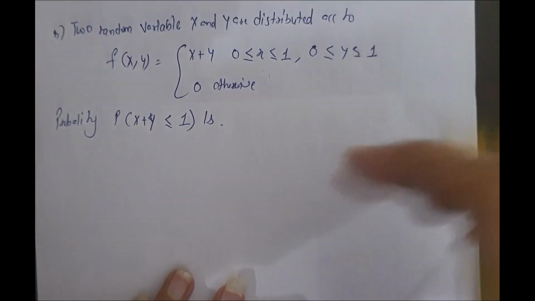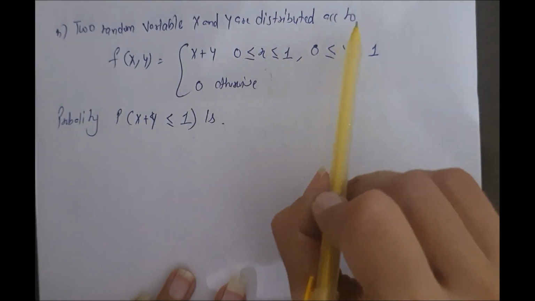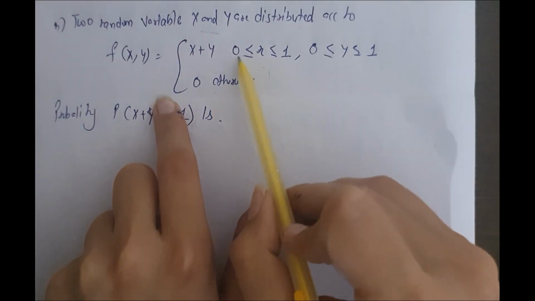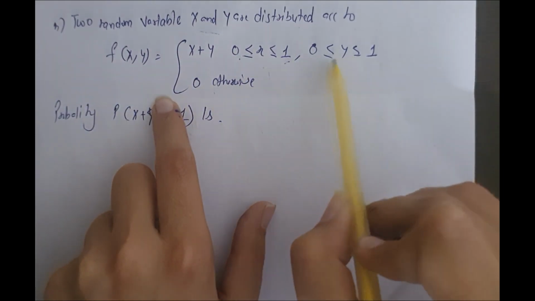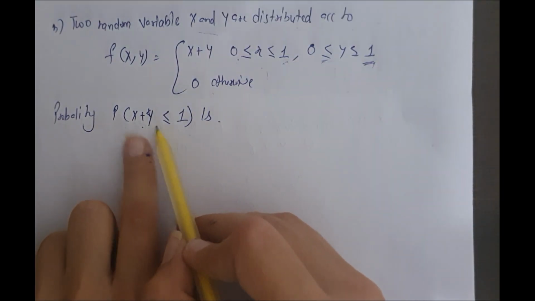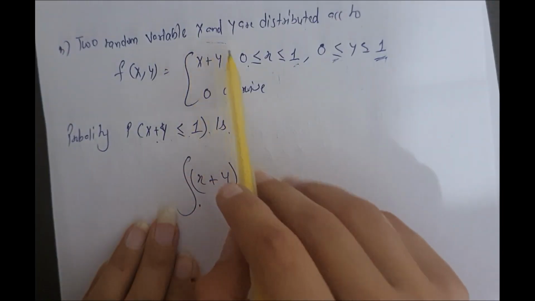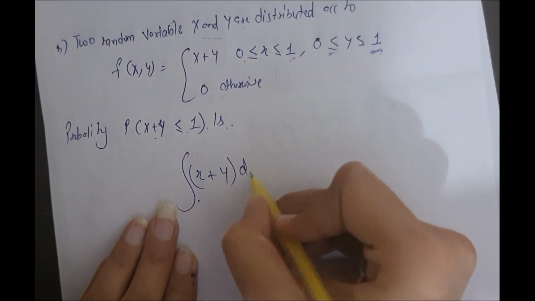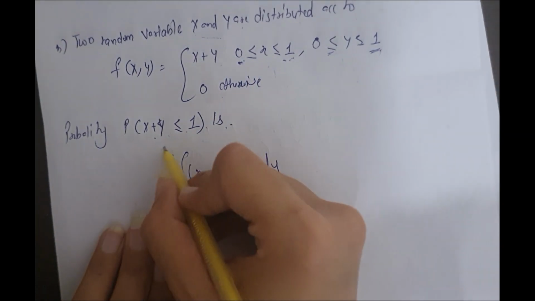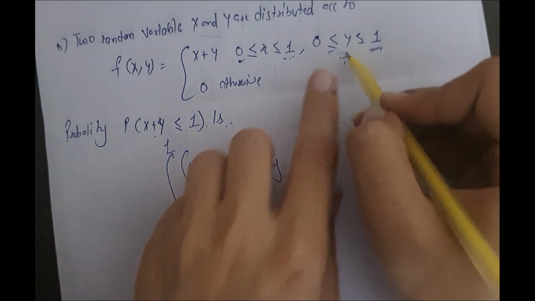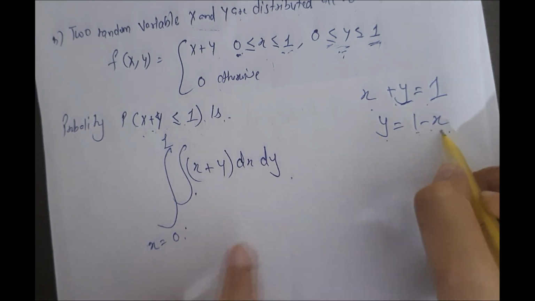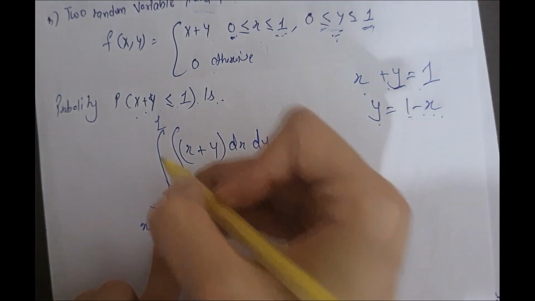Now next question. Two random variables x and y are distributed according to this function. Here this is distributed over two planes, that is, x limit is from 0 to 1 and y limit is also from 0 to 1. Here we have to find the probability that x plus y is less than or equal to 1. Here this is distributed over x and y, so dx dy. If we keep the x limit constant, the y limit should be variable. How do we find the y limit? That is x plus y equal to 1, that is y is equal to 1 minus x. Now y is from 0 to 1 minus x.